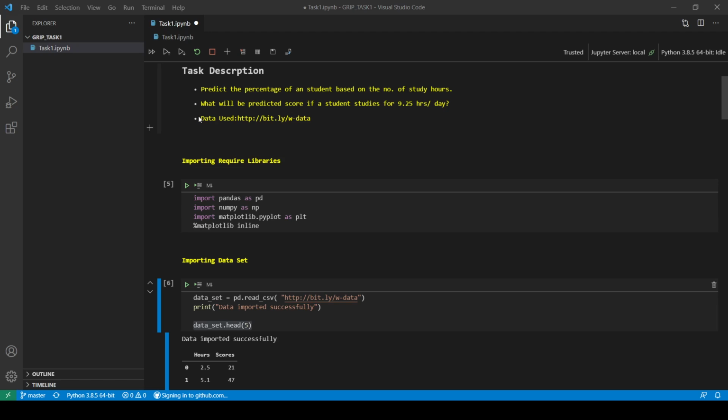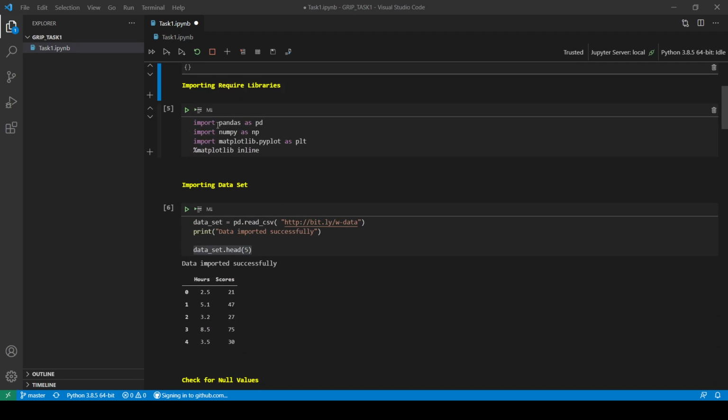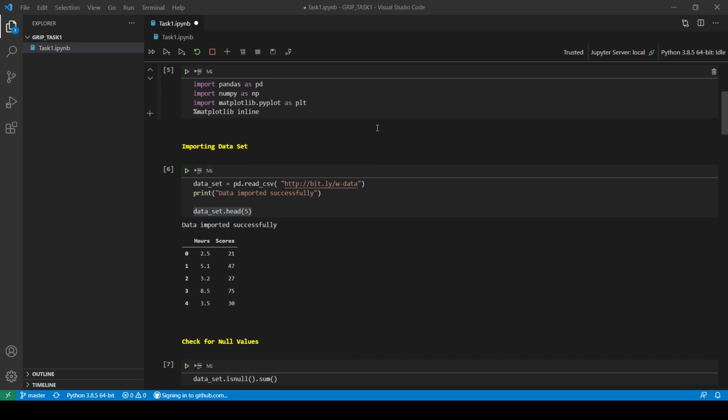So for this, the data set I used is given at this link. Then I have imported the basic required libraries for this purpose, such as pandas, numpy, matplotlib. Pandas for its functionality like importing dataset, numpy for performing calculations and creating a data frame, etc. Matplotlib for plotting the graph.